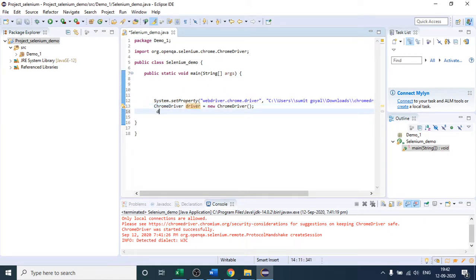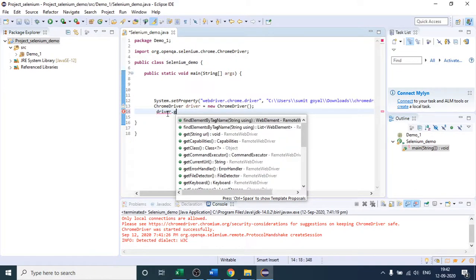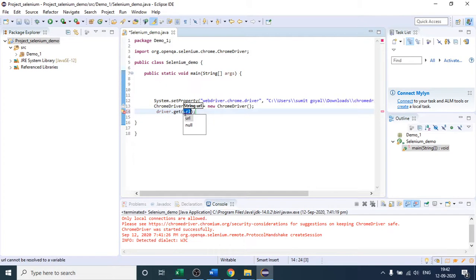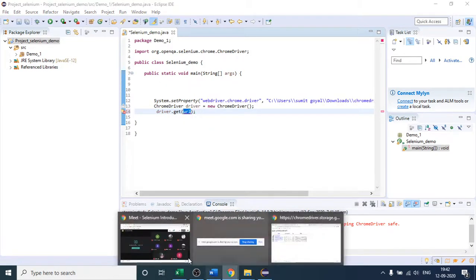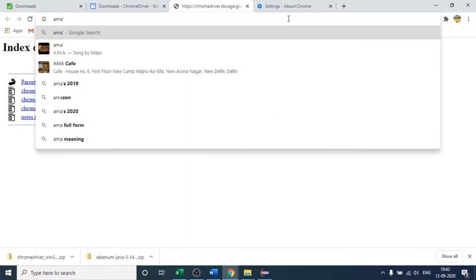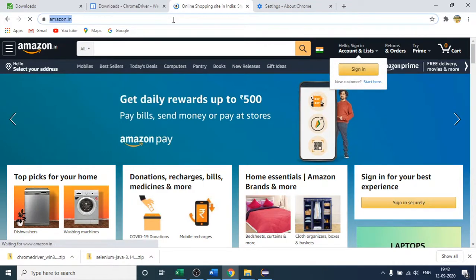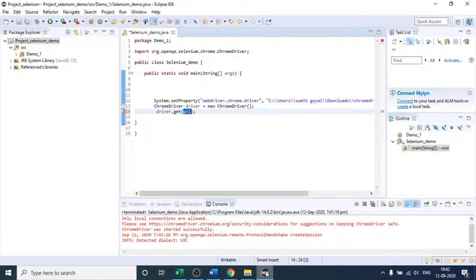So I will simply write driver dot get. This is the one, and it is expecting the website name. Suppose I have to open the Amazon website, amazon.com. I copy the website URL, come here, and paste the URL in double quotes.